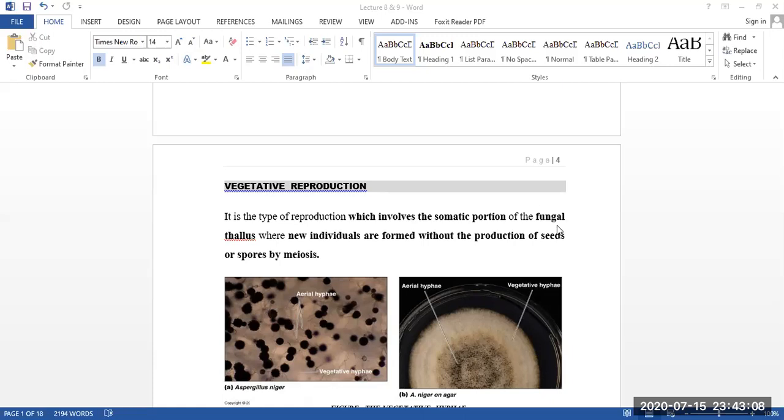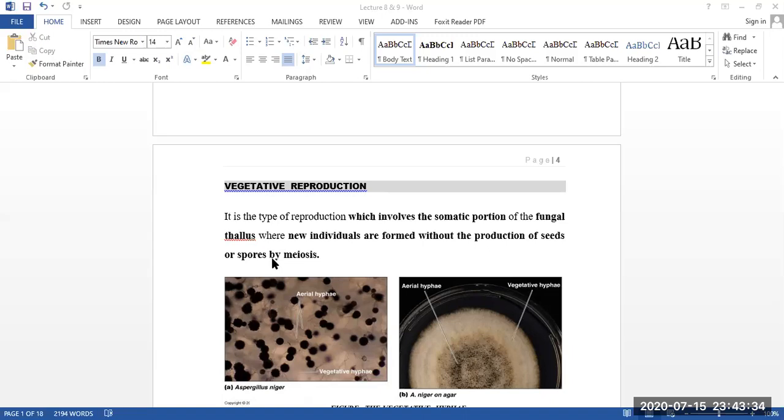And thallus means the mycelium of the fungus. In vegetative reproduction, the mycelium engages in reproduction in different ways. So it's the somatic portion of the fungal thallus or mycelium where new individuals are formed without the production of seeds or spores by meiosis.